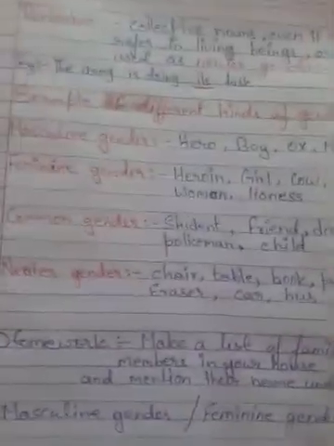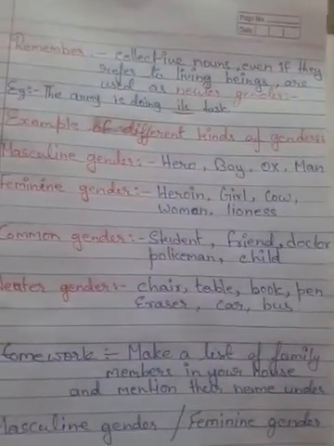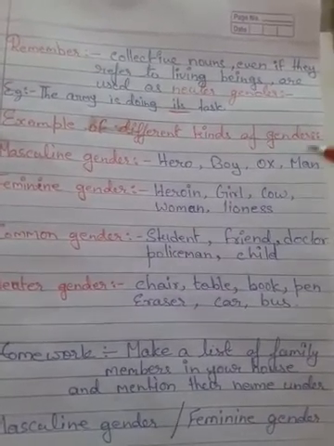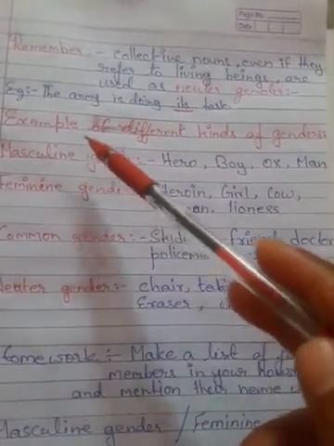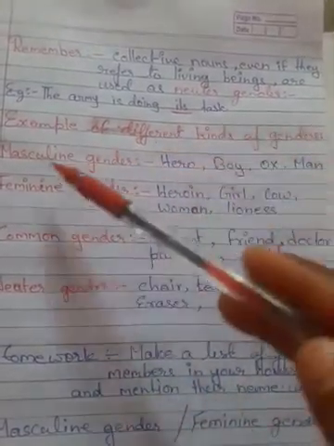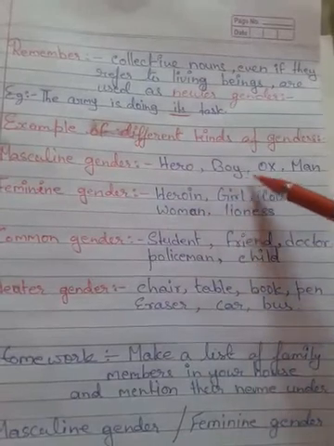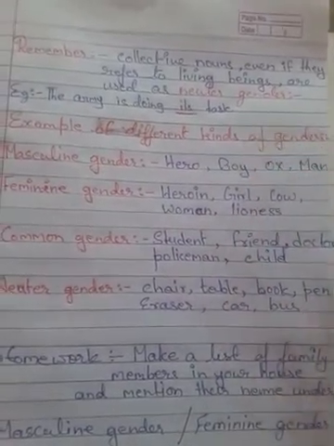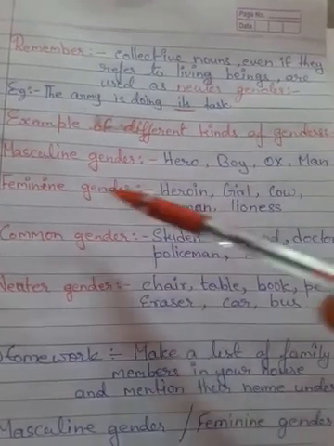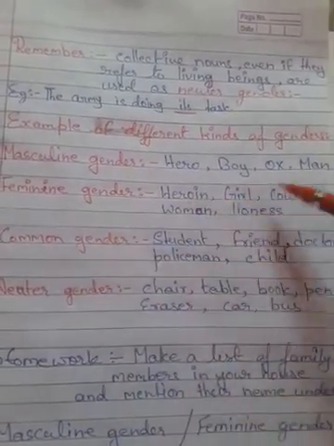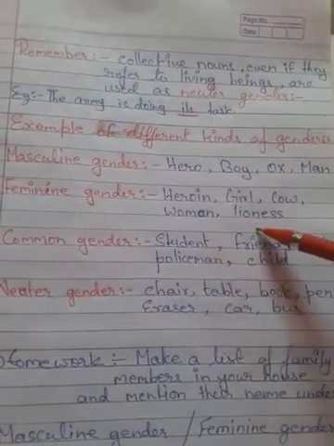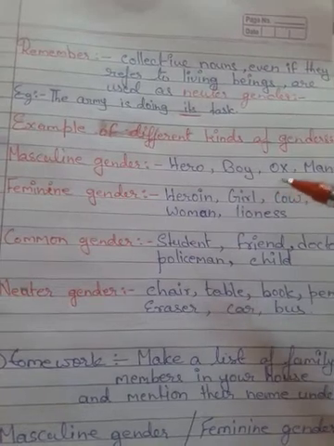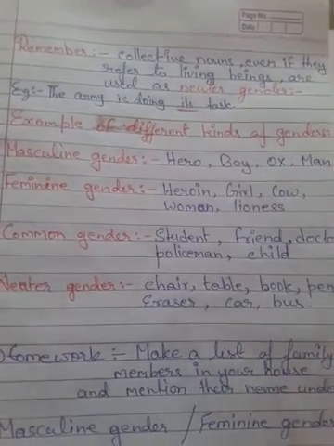Now the examples of gender are given here. There are a lot of examples, but I have written here some. For masculine gender: hero, boy, ox, man, emperor, prince, boy. Anything you can write which belongs to the masculine category. Feminine gender: heroine, girl, cow, woman, lioness, girl, woman, mare, niece, empress. Anything you can write which belongs to feminine gender.